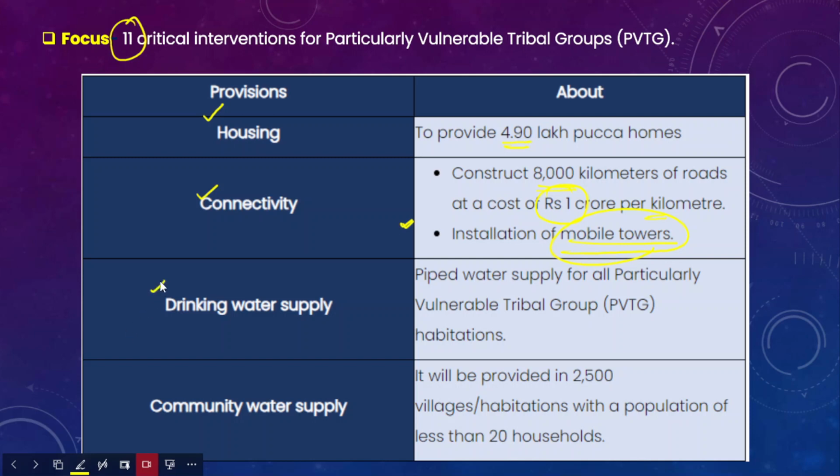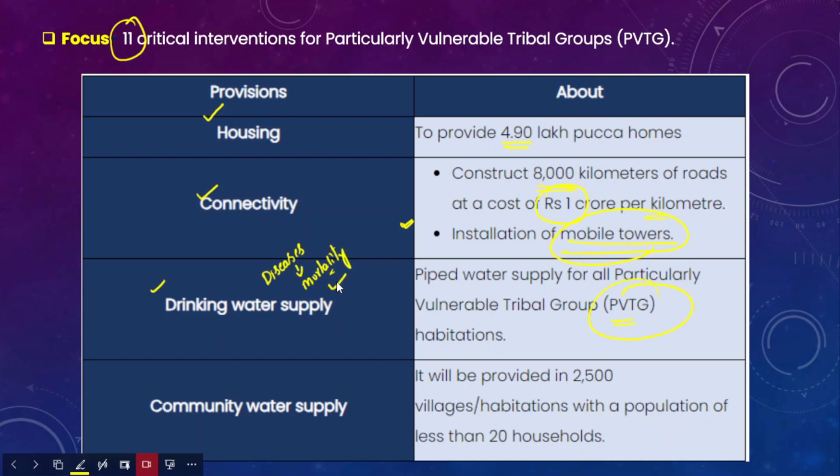Drinking water supply would also be provided to the particularly vulnerable tribal groups. When they do not have access to safe drinking water, they are vulnerable to several waterborne diseases, which lead to mortality and a declining population of these tribal groups.